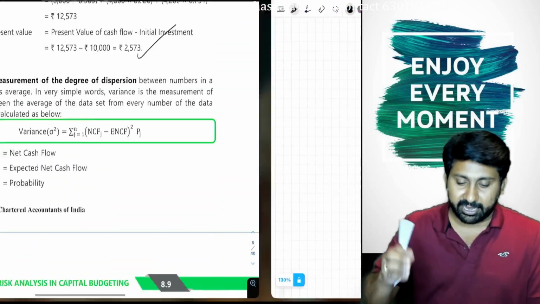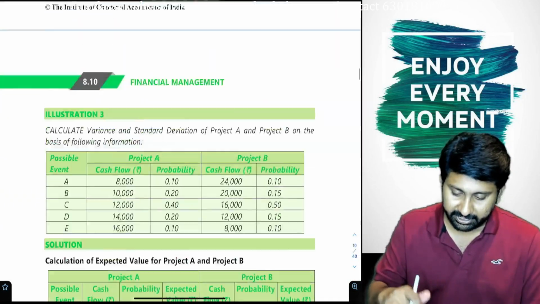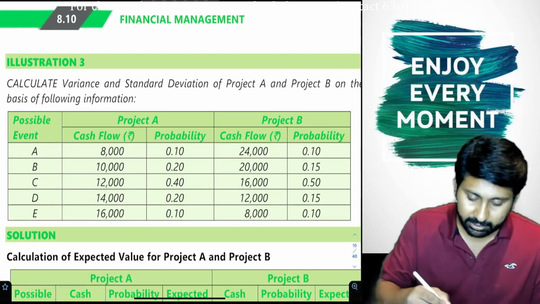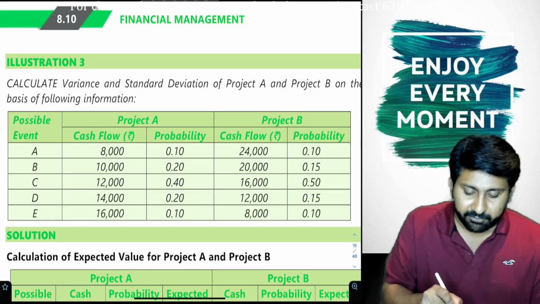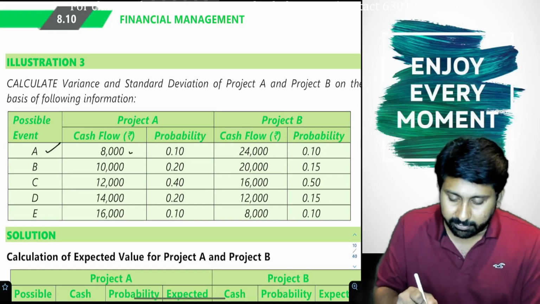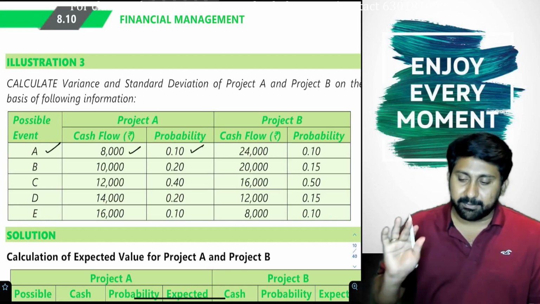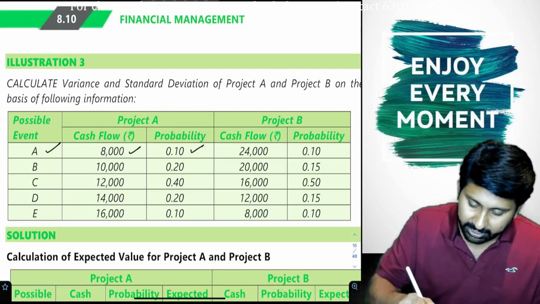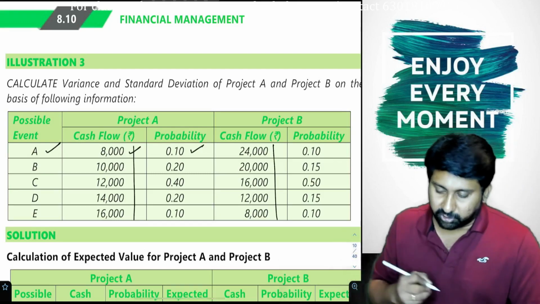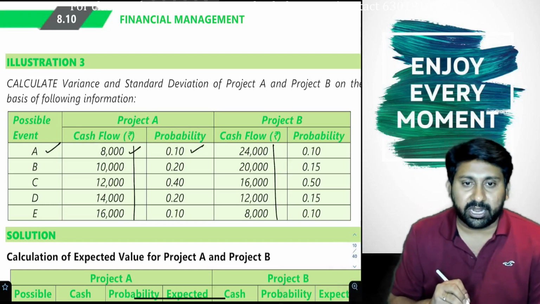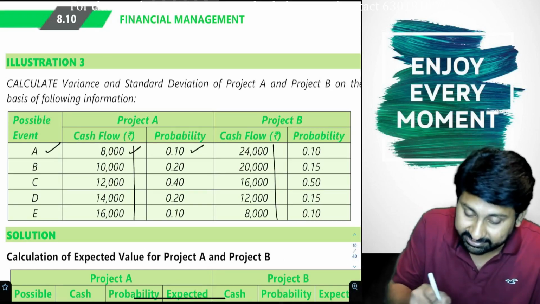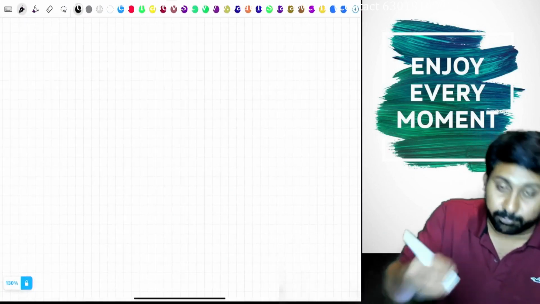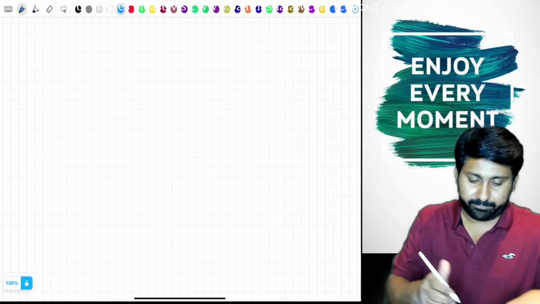Let us take a problem and try to solve it directly. See here, there are two projects, Project A and Project B. Project A: if event A occurs, my cash flow will be 8,000. Probability is 0.1. Simply put, these projects are not guaranteed cash flows, they are probable. Cash flows are given, and probabilities are also assigned. We are to calculate the variance and standard deviation. Let's both of us do it together right now.